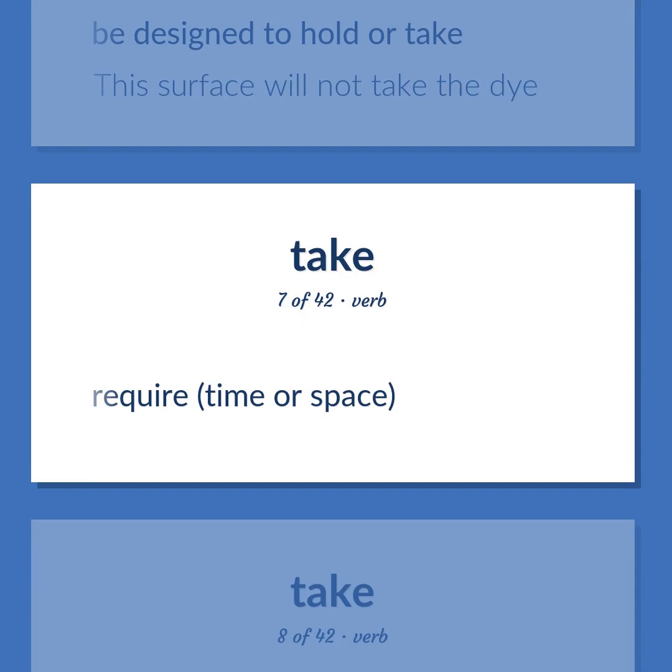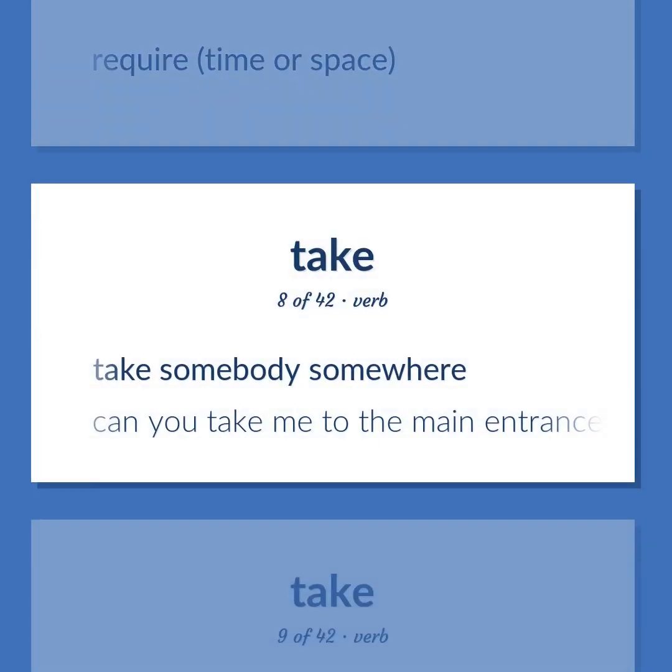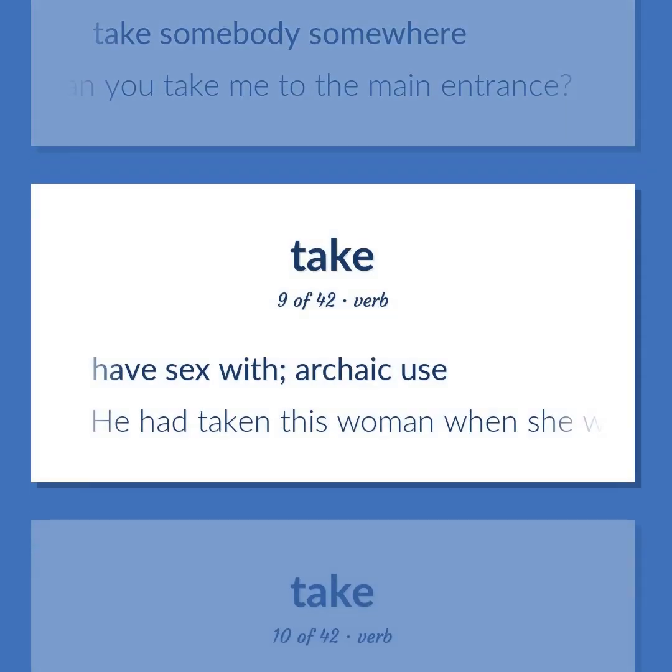Require, time or space. Take somebody somewhere. Can you take me to the main entrance? Have sex with. Archaic use. He had taken this woman when she was most vulnerable.